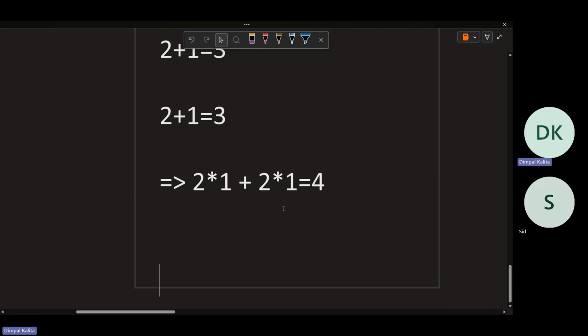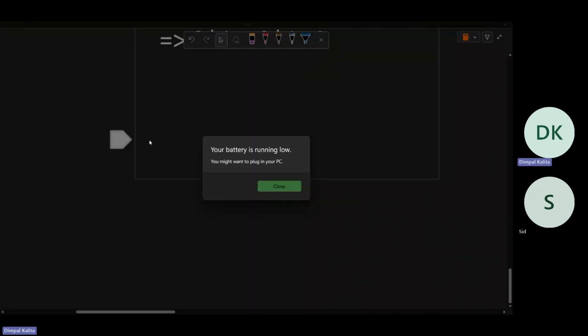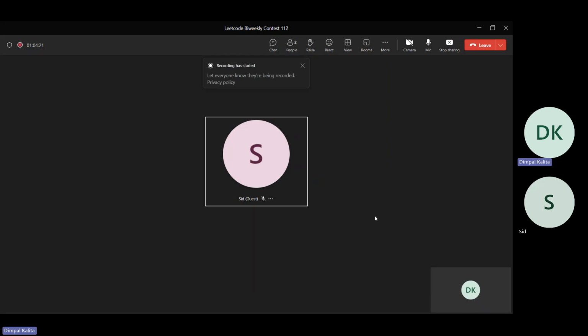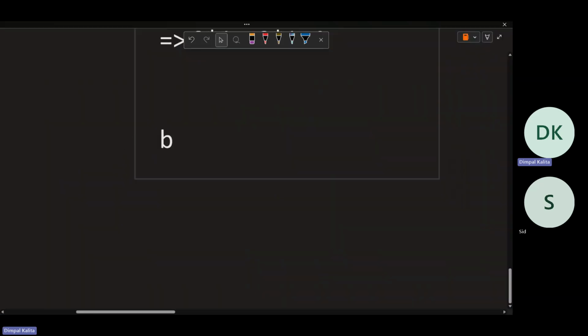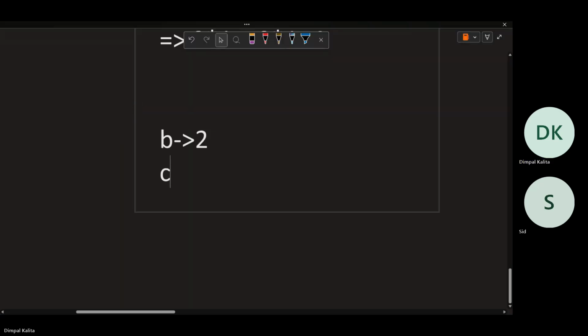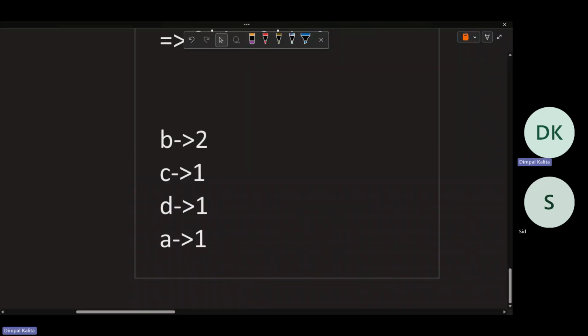If we calculate the frequencies of all the characters, B occurred twice, C occurred once, D occurred once, A occurred once.